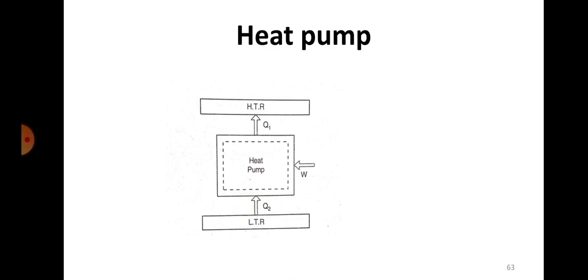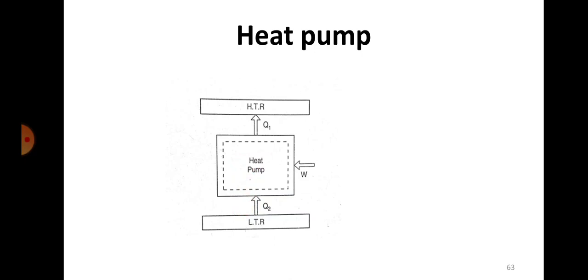It takes work from outside, so it's a work absorbing device. You have to supply work to that. It doesn't produce work, whereas a heat engine is one where it takes heat and converts it into work. So then it's called an engine. Anything that produces work is called an engine.